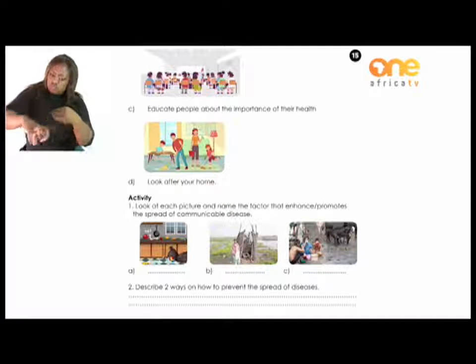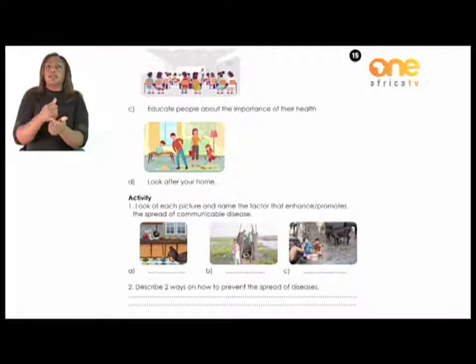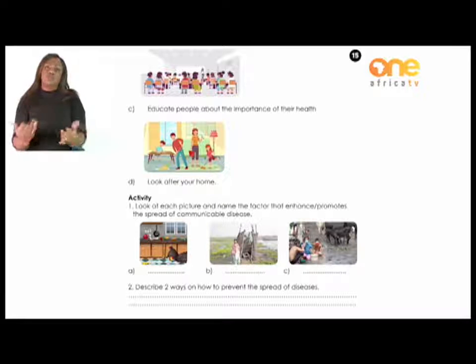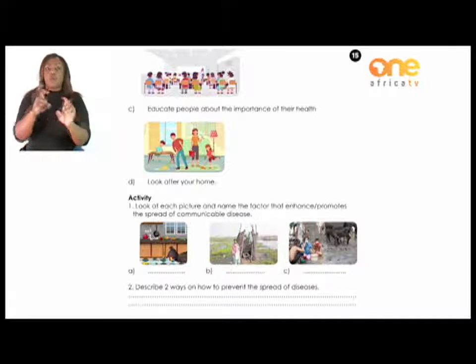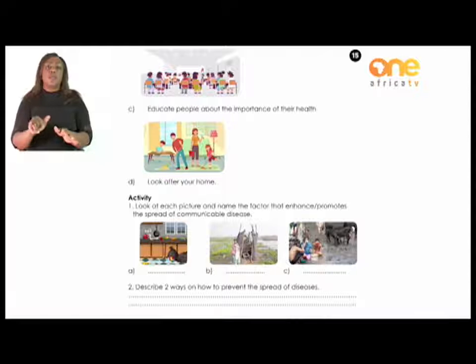Now, we are going to do a short activity. Let's read the questions together. Number 1, look at each picture and name the factor that enhance or promote the spread of communicable disease. There are 3 pictures there, and then you name them. Number 2, describe ways on how to prevent the spread of diseases.